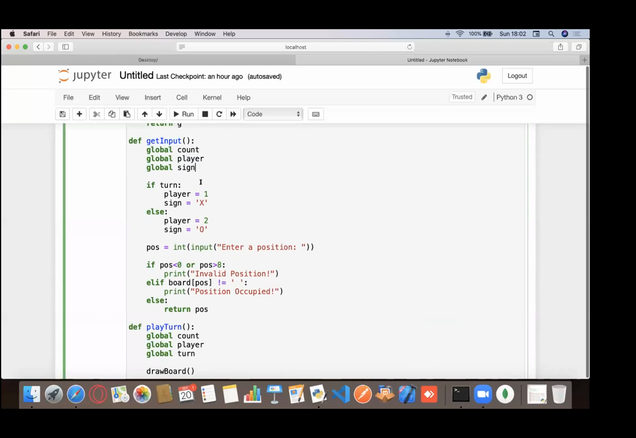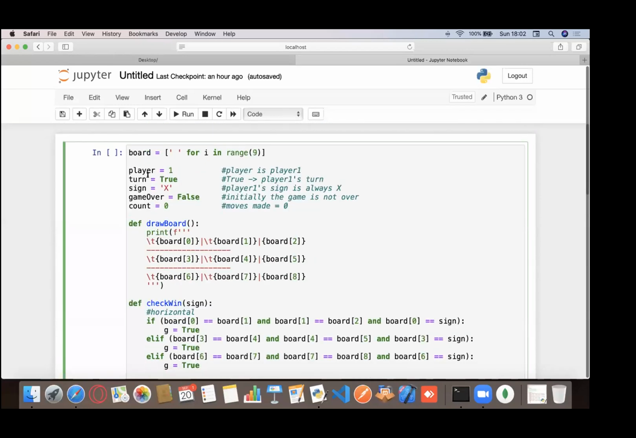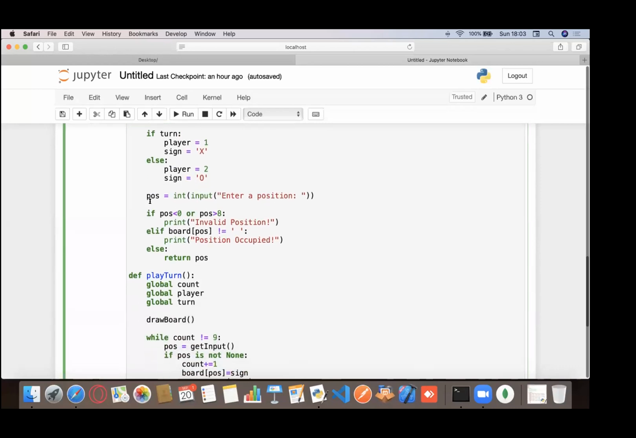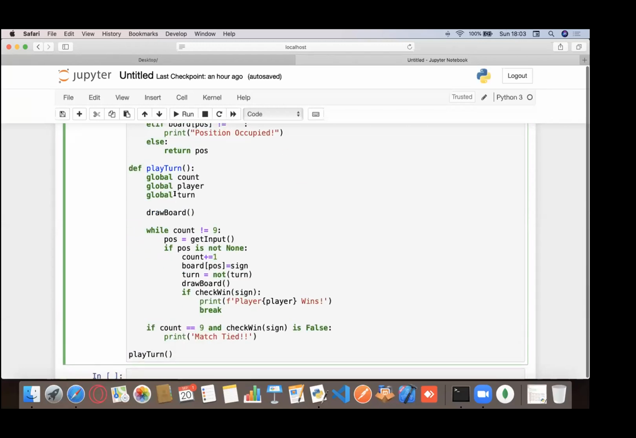So now if I say if turn, so if turn basically means if it's true. If true, because by default the value of turn is true, player is 1 and sign is X, else player is 2 and sign is O. I prompt you for an input. I check if it's a valid input or not. And if it's a valid input, I return the position.